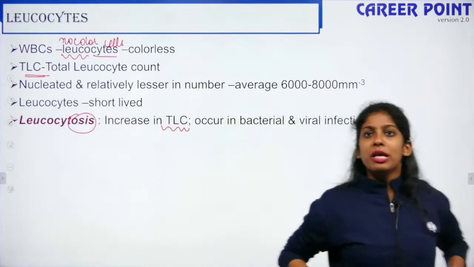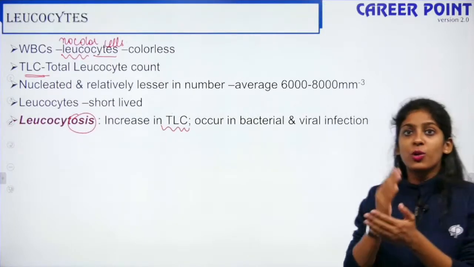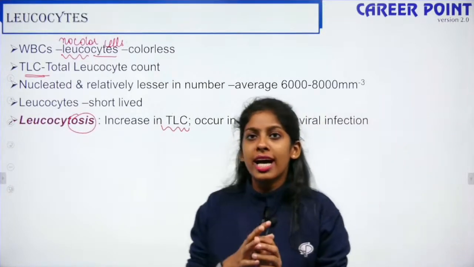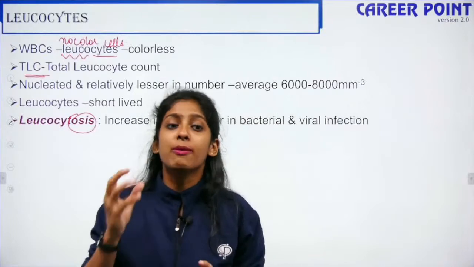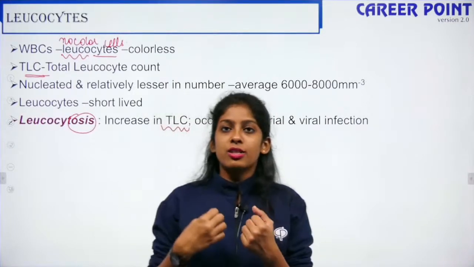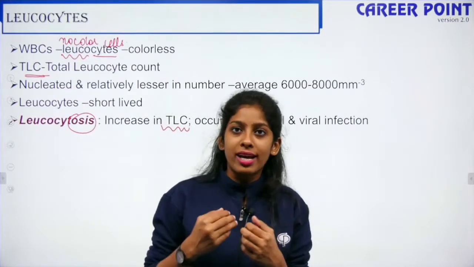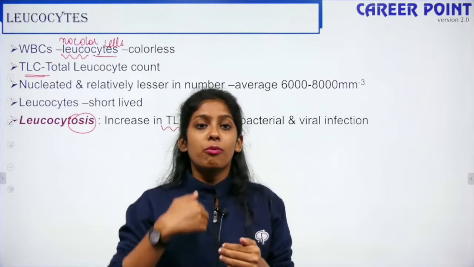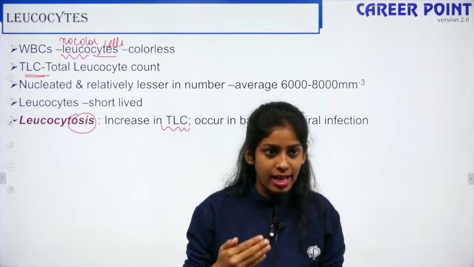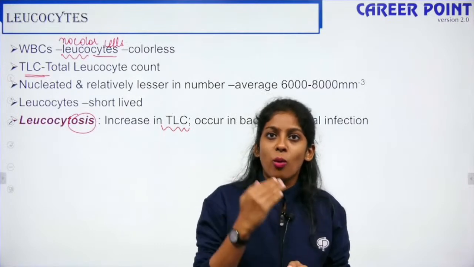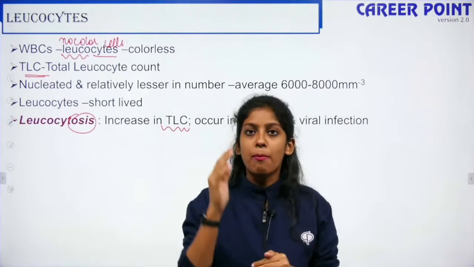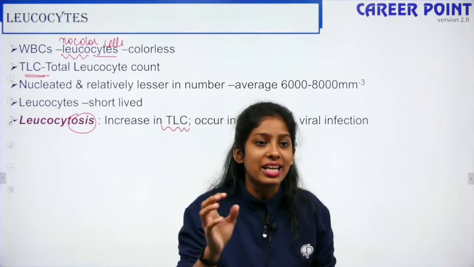Ma'am, why during bacterial or viral infection do leukocytes increase? Because leukocytes play a very important role in the immune function. Whenever there is a foreign particle like bacteria or virus entering inside a body, the body has to react against them, right? So that is why during a viral or a bacterial infection, the amount of leukocytes increases.